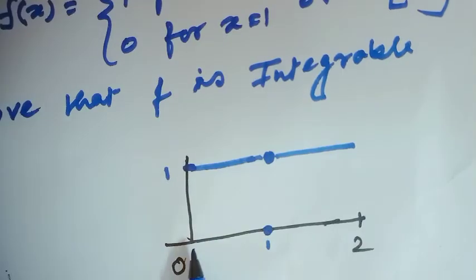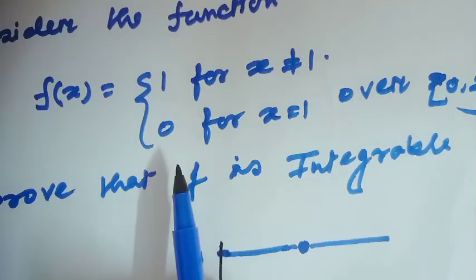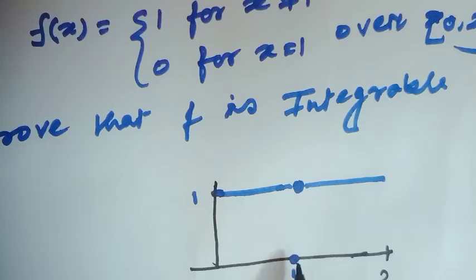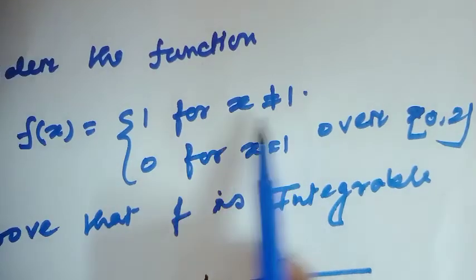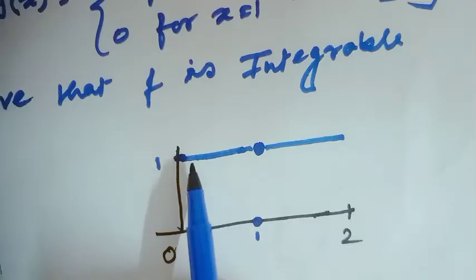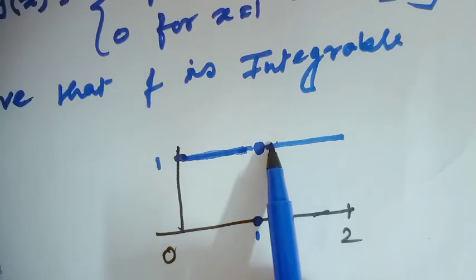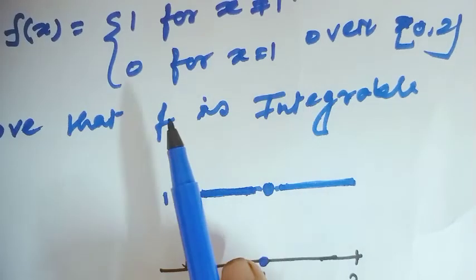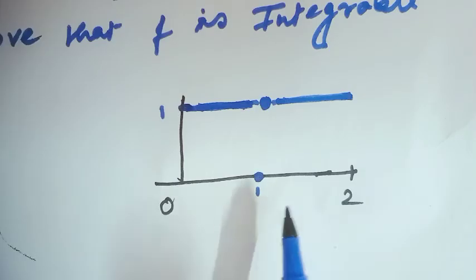Consider this interval 0 to 2. Here at the point 1, notice for x equal to 1, the value of f(x) equals 0, and otherwise the value is 1. See the graph. When x not equal to 1, then the value is 1. When x equal to 1, then the value of the function is 0. Notice.